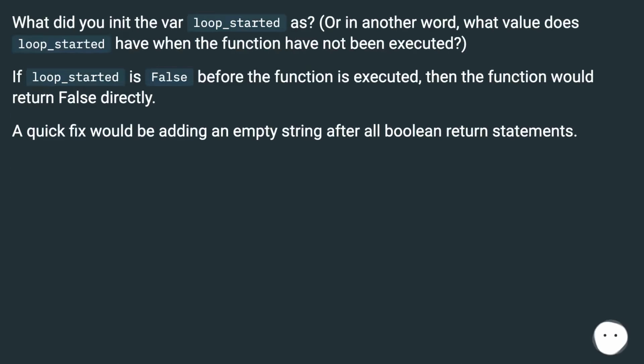What did you init the var loop_started as? Or in other words, what value does loop_started have when the function has not been executed? If loop_started is False before the function is executed, then the function would return False directly. A quick fix would be adding an empty string after all boolean return statements.